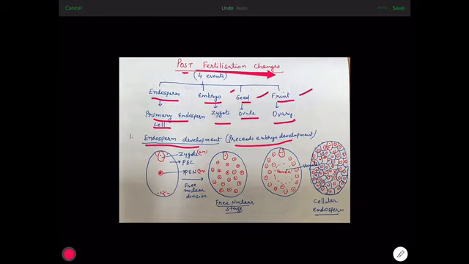Why is it so? Because endosperm provides nutrition to the developing embryo. It ensures that there must be some nutritive tissue, that is endosperm, which provides nutrition to the developing embryo. So that is why endosperm development starts first and then embryo development starts after that. Now how does endosperm development take place?